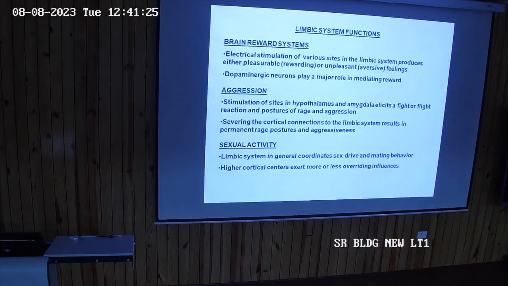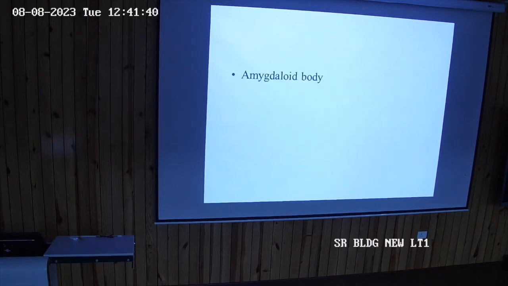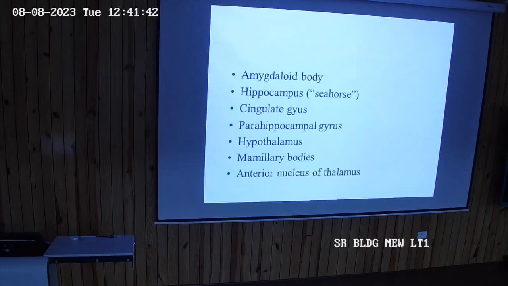Limbic system functions as brain reward system, aggression, sexual activity, and memory and learning. Short-term memory is a product of working memory, prefrontal cortex, and long-term involves the limbic system. Components of the limbic system: amygdaloid body. Though the structure is very small, it has an important function. Hippocampus. What is hippocampus? Hippocampus is sea horse.